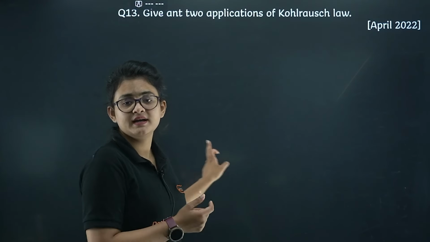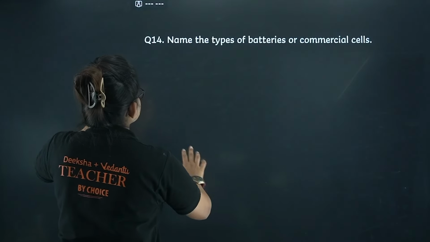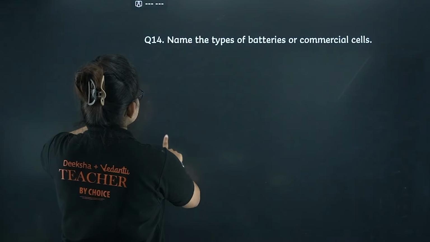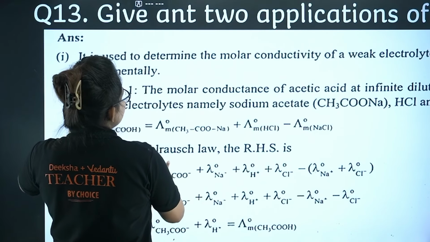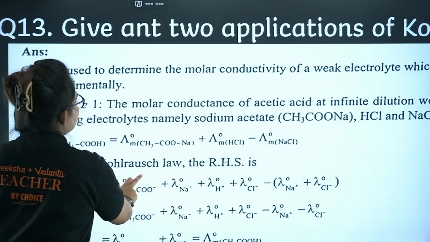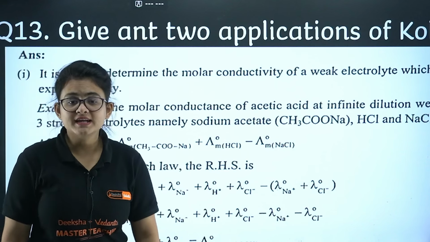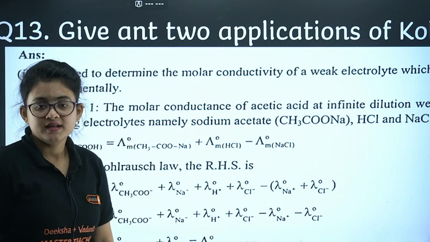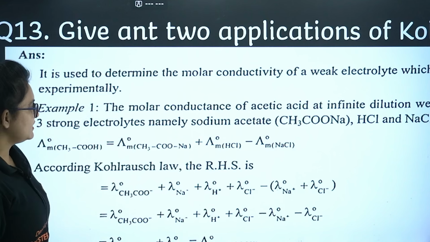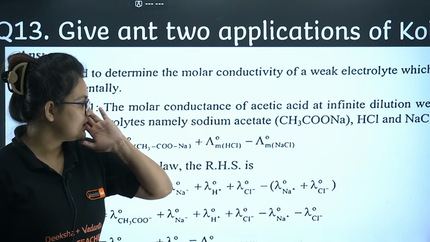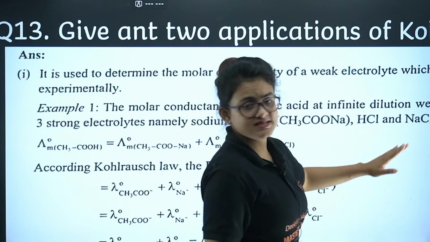The first application I can tell is that utilizing the Kohlrausch law, you can calculate the conductance of weak electrolytes. Like you can see, I am having the conductance of CH3COONa, sodium acetate, HCl and NaCl.